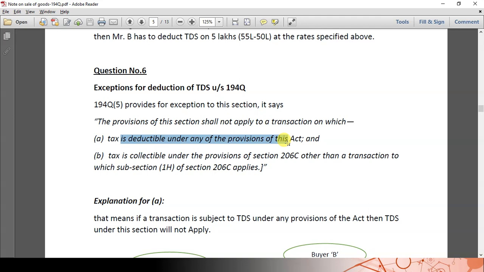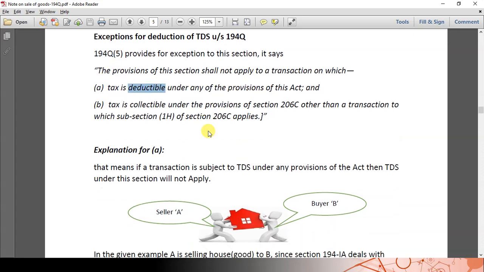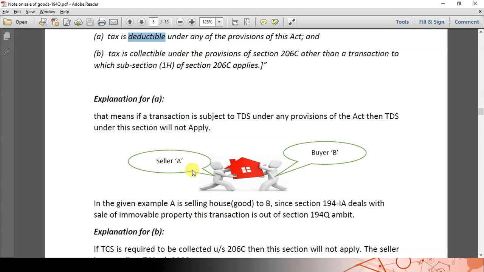There are two exceptions provided under subsection 5. The first exception is this one. Let us take an example. Mr. A is a seller and Mr. B is a buyer. So A is selling an immovable property to Mr. B.